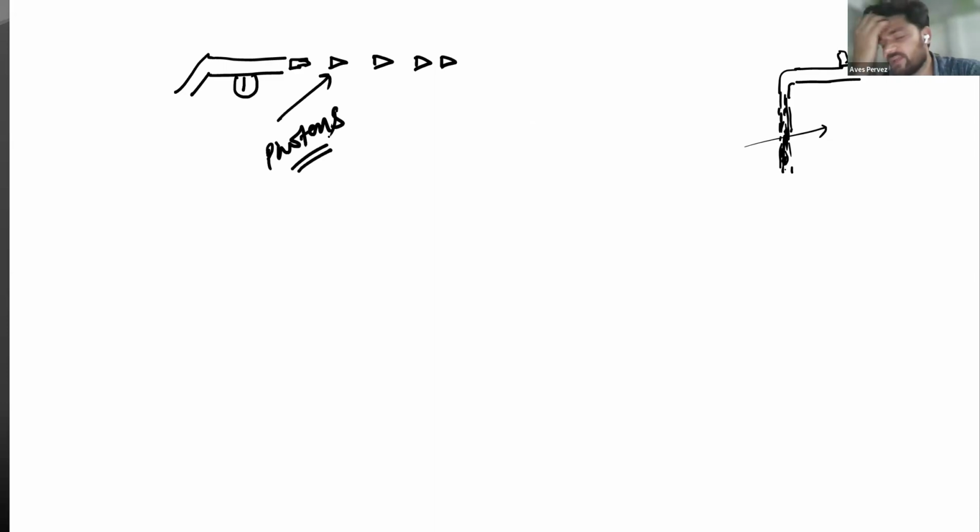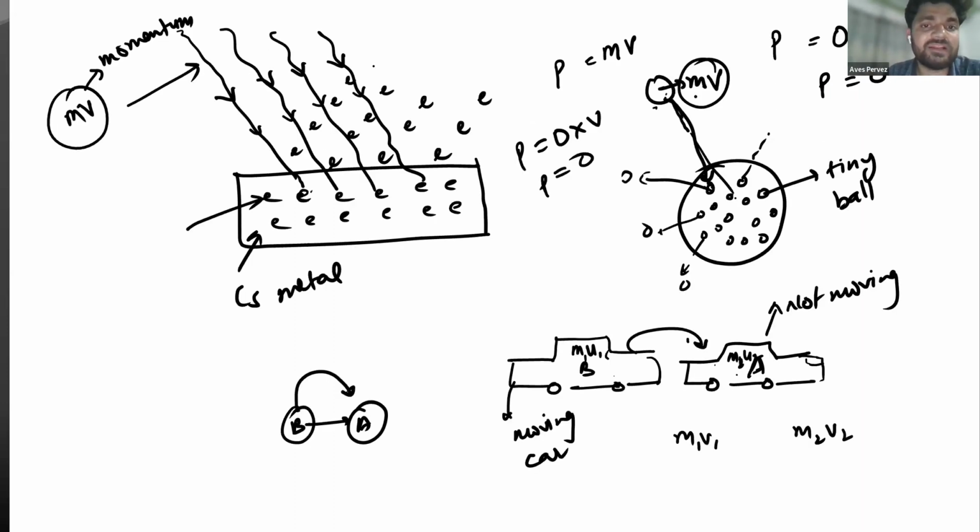It is not necessary that I explain each and every thing. Today I have explained that light has particle nature. How can we show that light has particle nature? By the cesium metal experiment. When light falls on cesium metal, electrons start ejecting. This is only possible when some mass object hits the electron and the electrons get some momentum. That's why they are ejecting out.